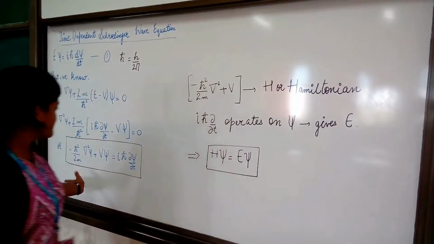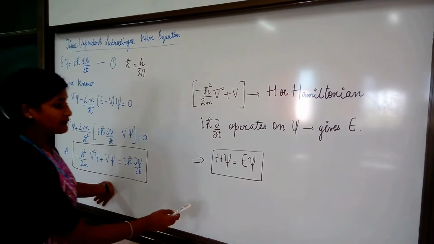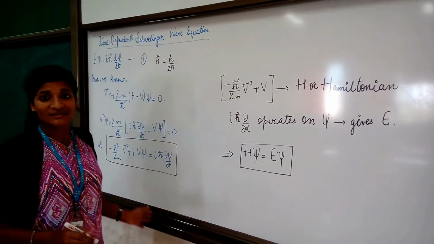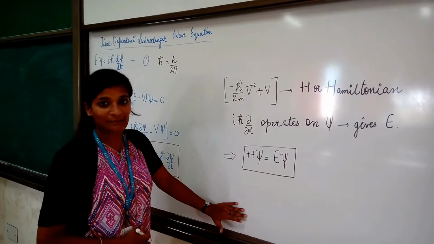And this equation of time dependent Schrodinger wave equation can be written as H psi is equal to E psi, which is the Hamiltonian form of the Schrodinger time dependent equation.